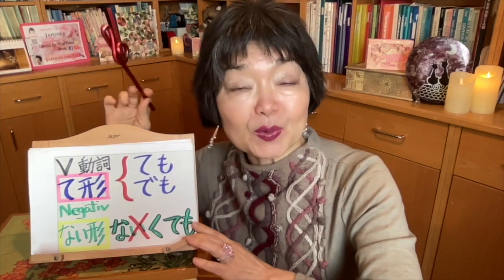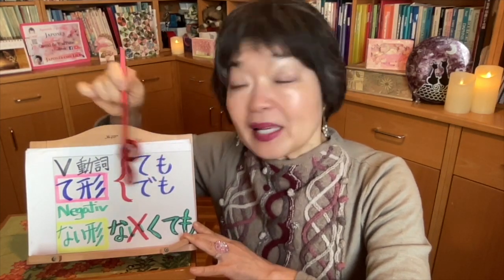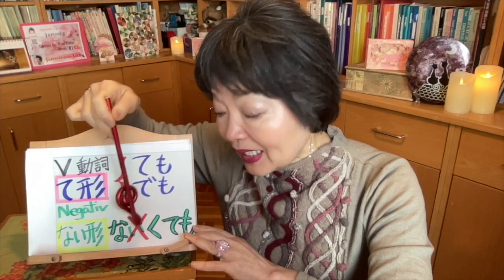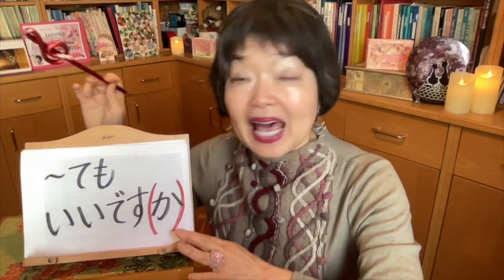But this is the first part of this video of demo, and we're going to learn today only the verb in the affirmative way and the negative way. In the affirmative way of the verbs, we use te form of the verb and we add mo. So it means temo or demo. This is affirmative. But in a negative sentence, we must use nai form, but instead of nai, I change to ku. So nakutemo.